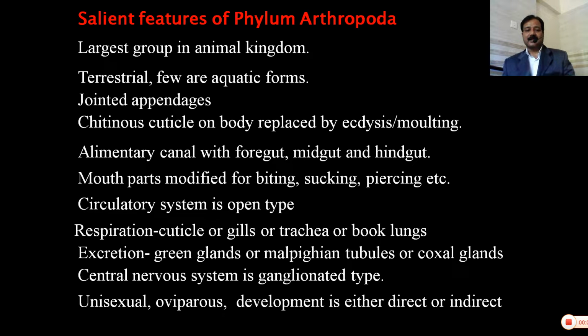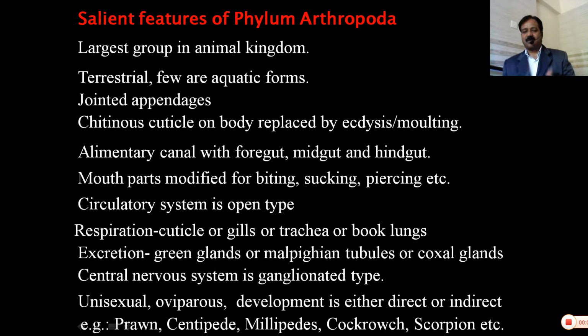They are generally unisexual, oviparous. Some are viviparous, some are ovoviviparous, for example, arachnids. Development is either direct or indirect, for example, centipede, millipede, cockroach, scorpions, etc.